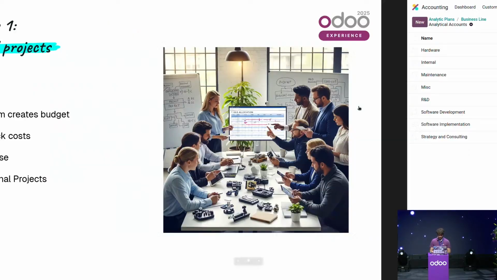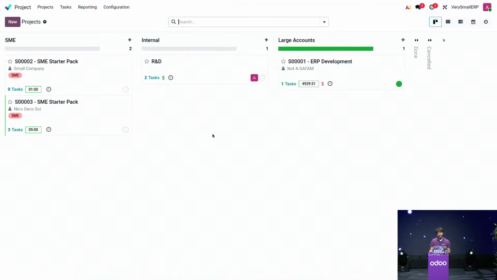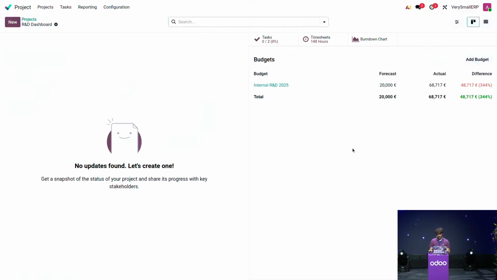We need to be able to track the costs, we need to be able to revise our budget in case we made some mistakes, and we need to be able to link it to our internal projects. In this case, if I go back to my database and I go to the project app, you will see that I have multiple projects and I have one that is internal. In this case, it's our research and development project. Let's open here the dashboard of our project, and we can see that we have a budget.